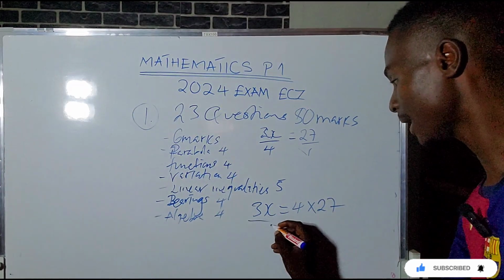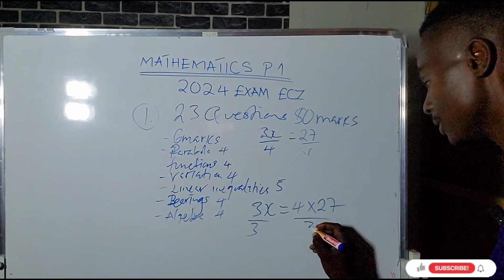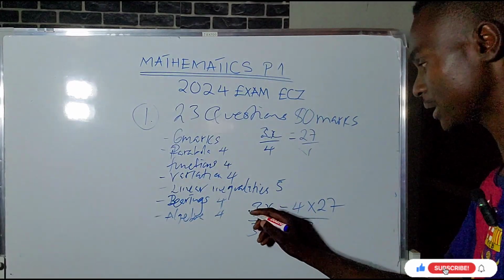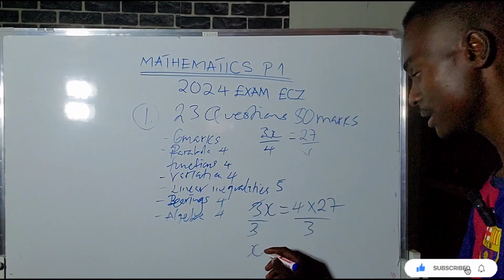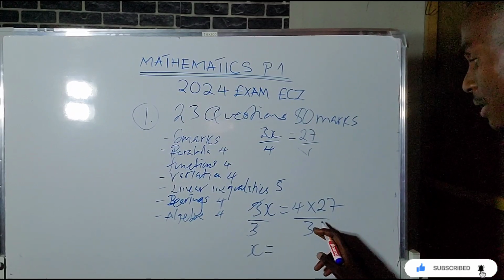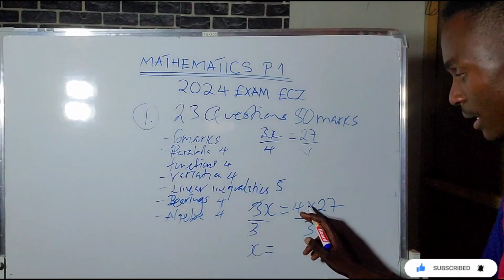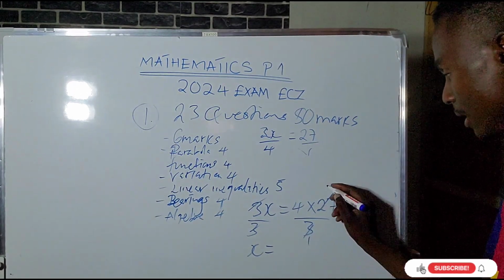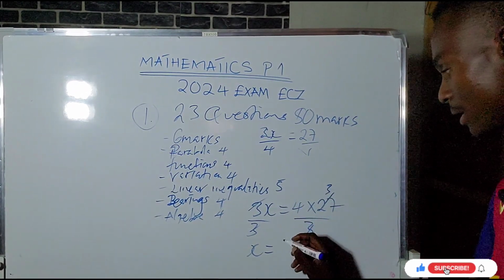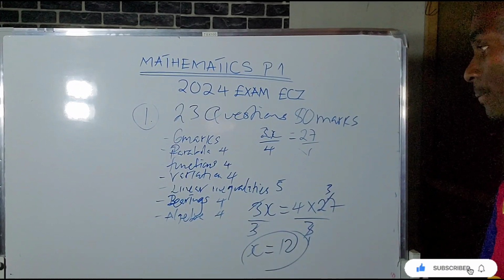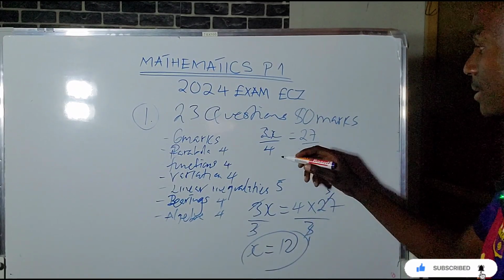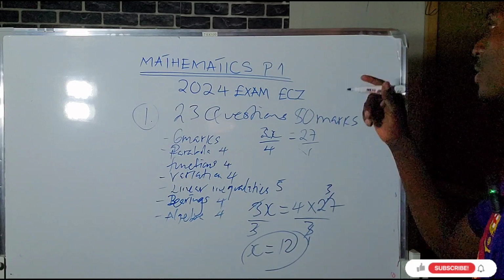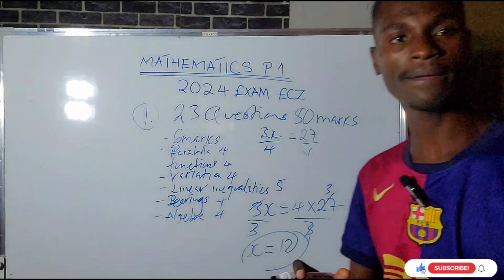Then divide both sides by 3, even here by 3, making simple calculation, because you're not supposed to use a calculator. This and this cancel. X is equal to, you check, can 3 go into 4 without leaving a remainder? No. Can 3 go into 27? Yes, 3 times 9. So 4 times 9 is just 36. Instead of dealing with bigger numbers like 3 into 108,